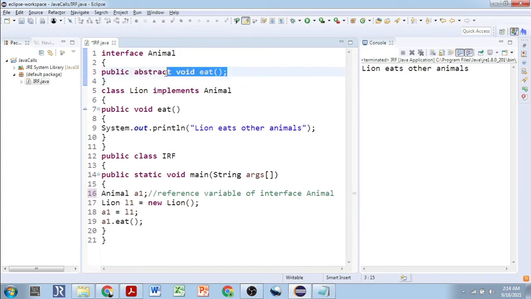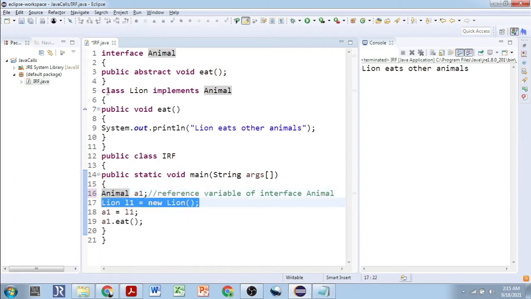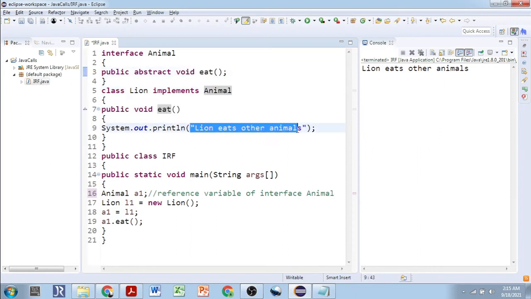Now we are using one reference variable for the interface Animal. Now we are creating the object of the class Lion. Class Lion is implementing the Animal interface. It has overridden the void eat method and written inside it, lion eats other animals. So L1 is created. Now this L1 is assigned to A1. So A1 can hold the object L1.